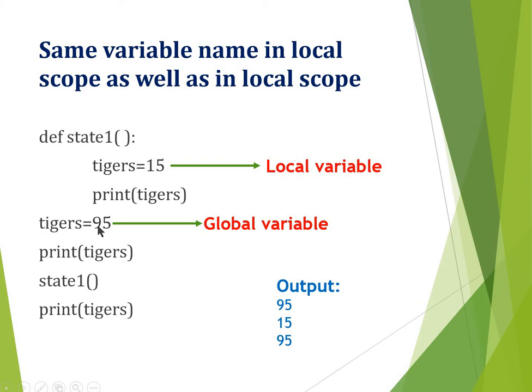Normally execution begins from the main. So tigers equal to 95, print tigers means it will print 95. That is the first output. Then you are calling the function state1. It will go here, tigers' value is 15. It will be used only inside the function. So print tigers means it will print 15. That will be the next output. Again coming back to the main program, print tigers, 15 will not be taken because 15 is a local variable, so 95 only is printed.